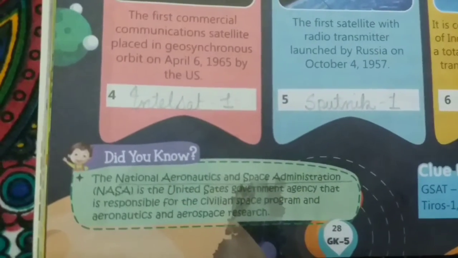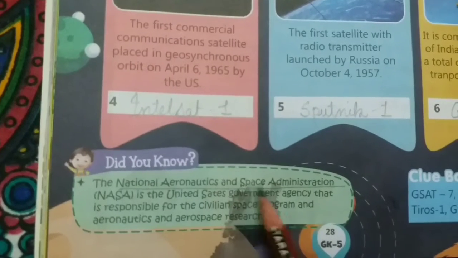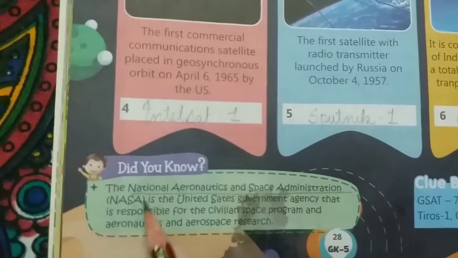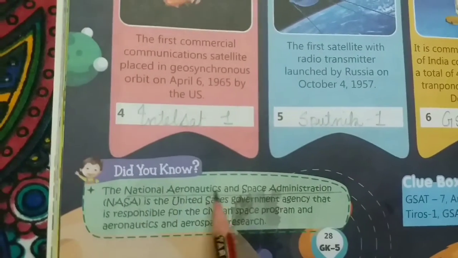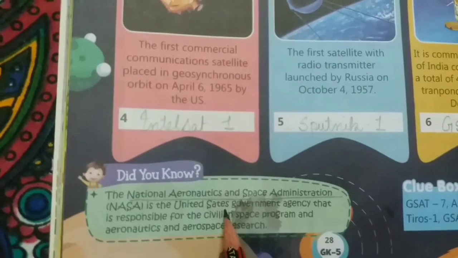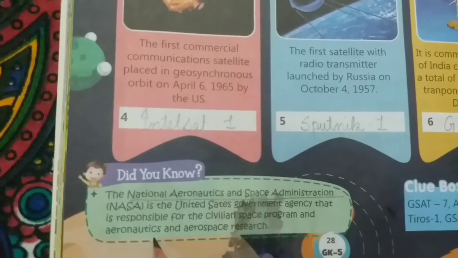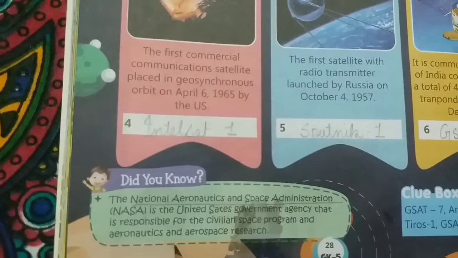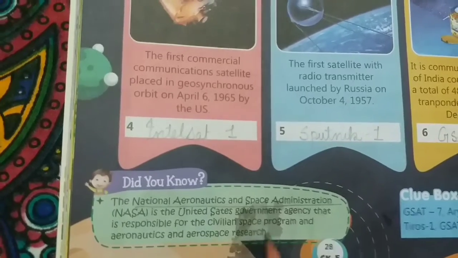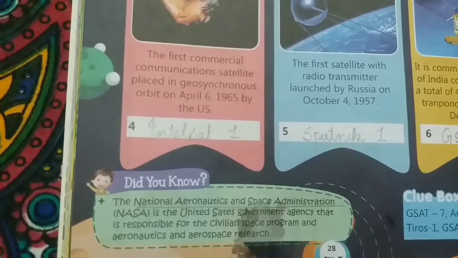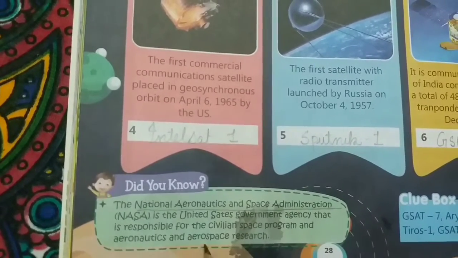Okay, now here it is. Did you know, the National Aeronautics and Space Administration, NASA? So the question will come, what is the full form of NASA? The full form of NASA is the National Aeronautics and Space Administration, the United States government agency that is responsible for the civilian space program and aeronautics and aerospace research. NASA is a US based agency which is responsible for the space programs or aerospace research.